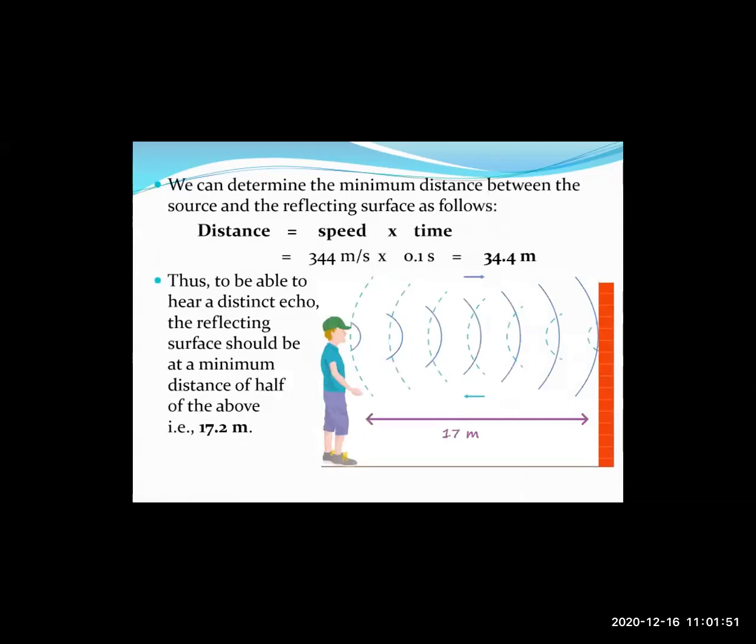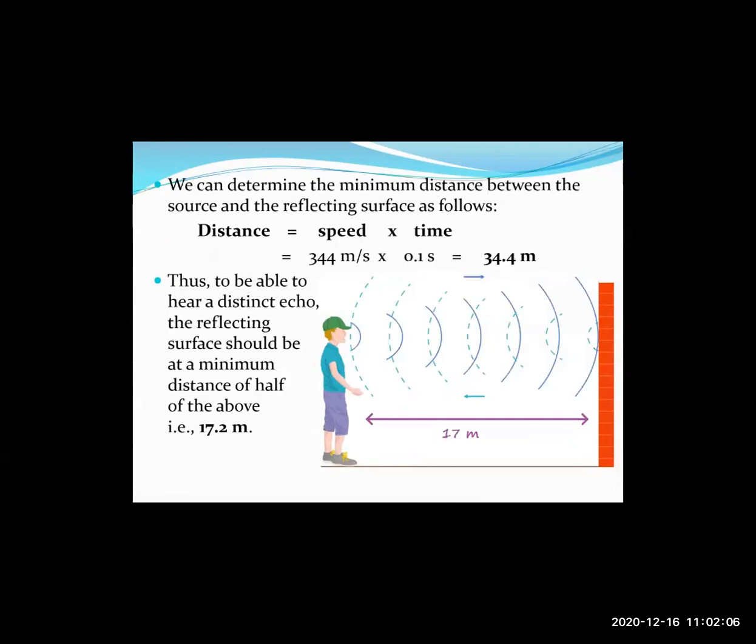We can determine the minimum distance between the source and the reflecting surface by using the formula distance equals speed into time, where speed is 344 meters per second and the time interval is 0.1 seconds. So the distance that we obtain is 34.4 meters.